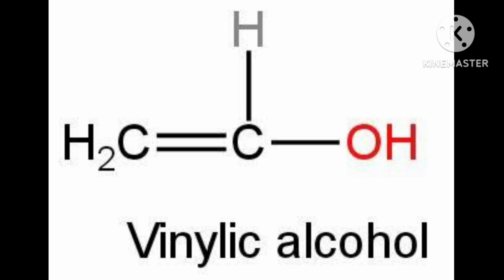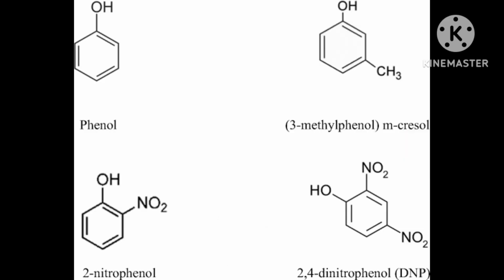That is important. It means near the double bond only. Two carbons are required to make the double bond, then on any carbon it will attach, and both carbons are sp2 hybridized. This is the difference. Then I will tell you an example of vinylic alcohol.